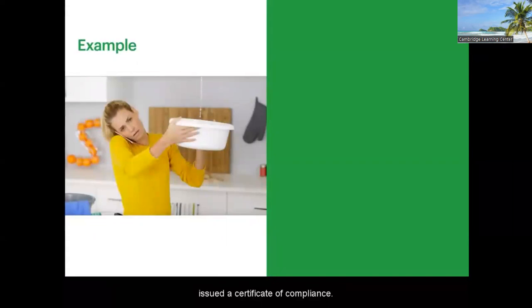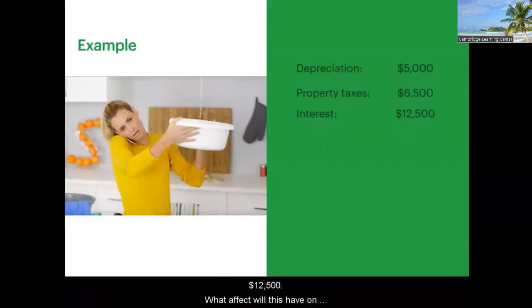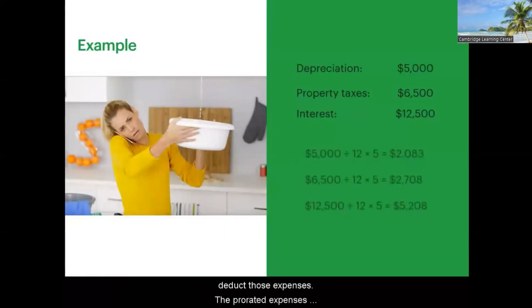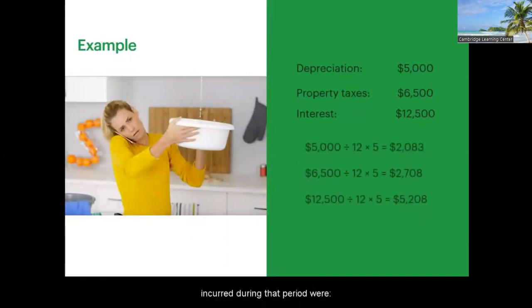On the federal return, Ms. Granger deducted the following expenses associated with the rental: depreciation, $5,000, property taxes, $6,500, interest, $12,500. What effect will this have on the return that you prepare for her? The home was in non-compliance with the city for a period of 5 months, during which she may not deduct those expenses.